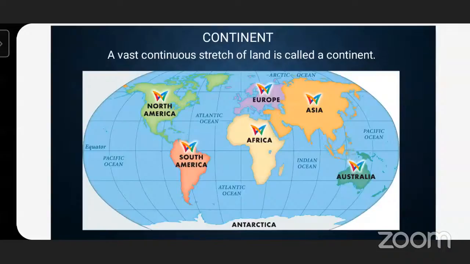See, I have written: a vast continuous stretch of land is called a continent. In total, there are seven continents on the earth. Biggest is Asia and the smallest is Australia. So, this is about continents.